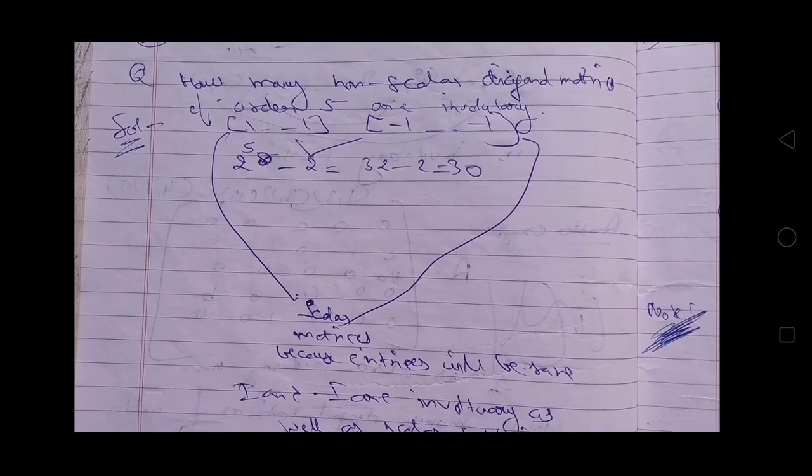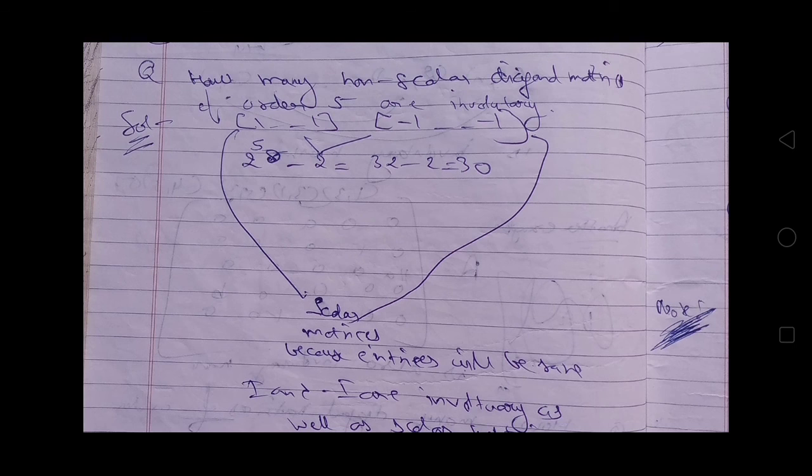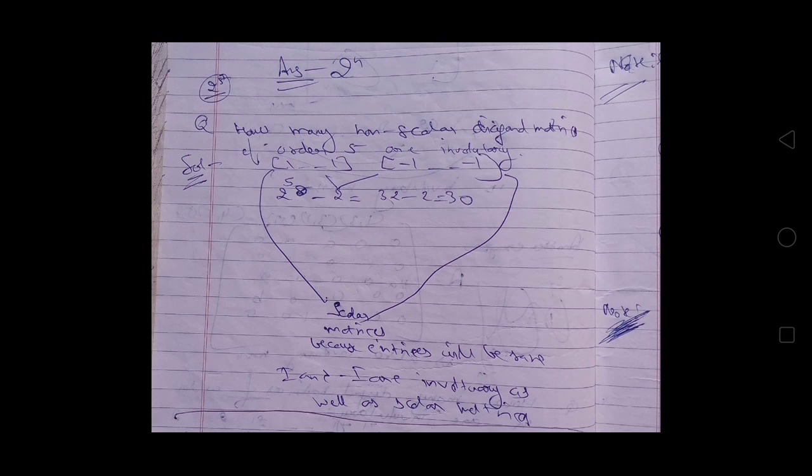Now see this question: how many non-scalar diagonal matrices of order n are involutory? We know that the identity matrix is a scalar matrix, and the identity and minus identity matrices are involutory. So we have to just remove these two matrices from the total number of diagonal matrices which are involutory. So the answer will be 2 raised to the power 5 minus 2, equal to 32 minus 2, equal to 30.